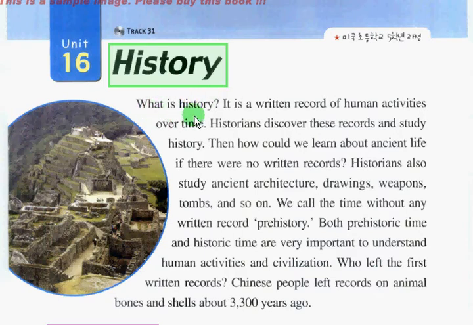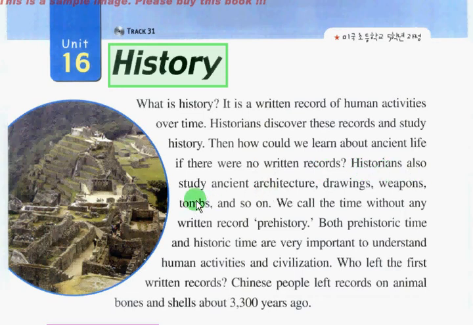What is history? It is a written record of human activities over time. Historians discover these records and study history. Then, how could we learn about ancient life if there were no written records?